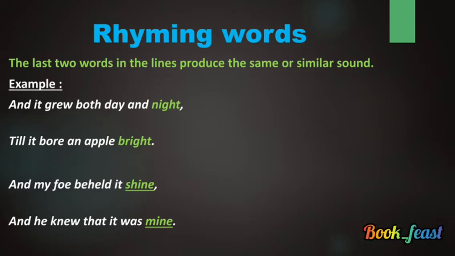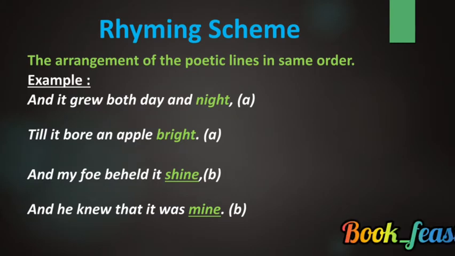When you go more advanced, we have the category called rhyming scheme, the arrangement of the poetic lines in the same order. See the same example I gave you for the rhyming words.